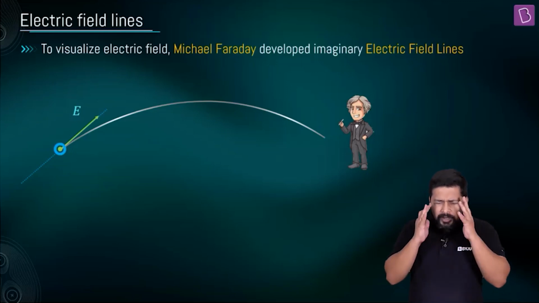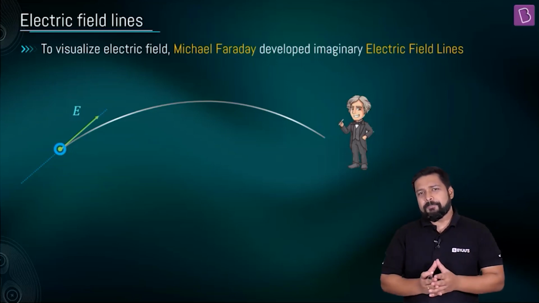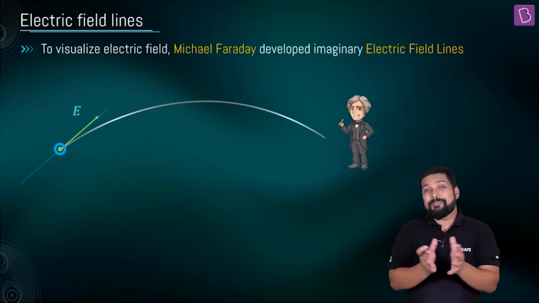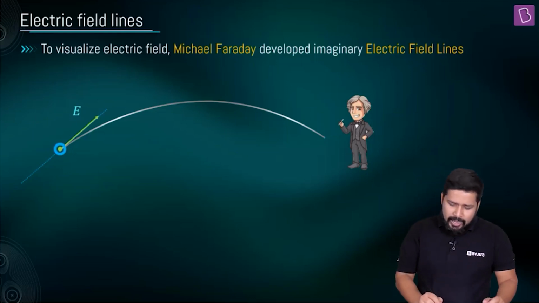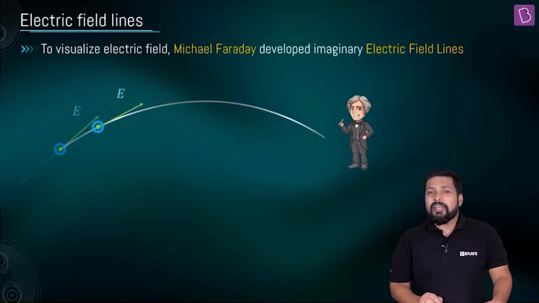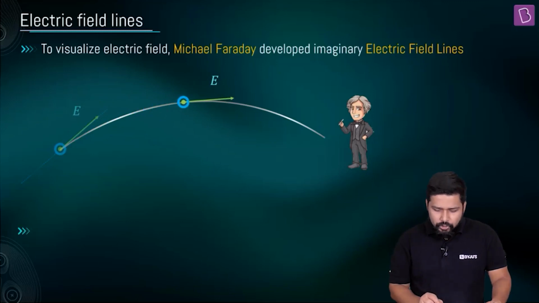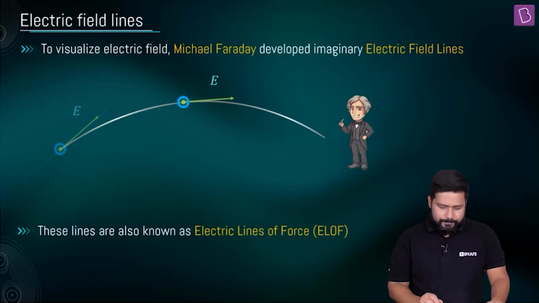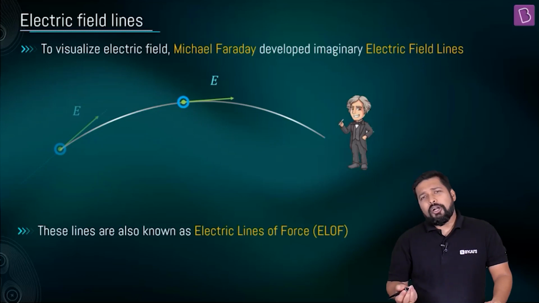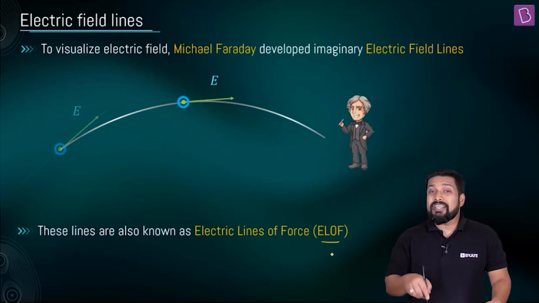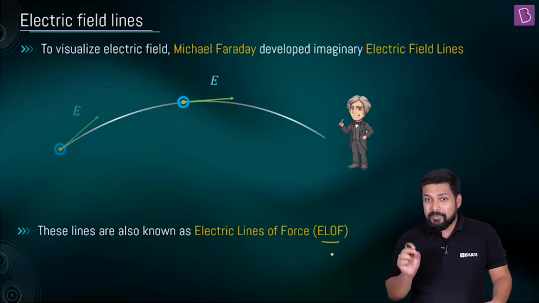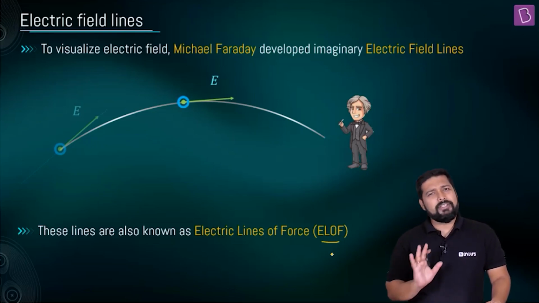So electric field he imagined to be like lines of force spreading out from this positive charge, and to represent it pictorially he used arrows. He used to depict them by arrows. These are also called electric lines of force or ELOF. So whenever you see ELOF written, it means electric lines of force or electric field, simple. No confusion with this.